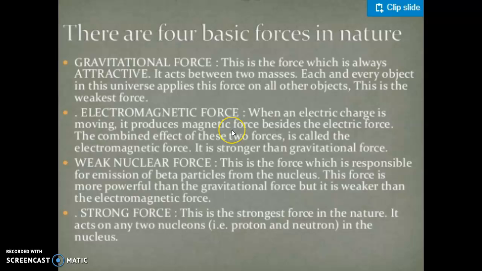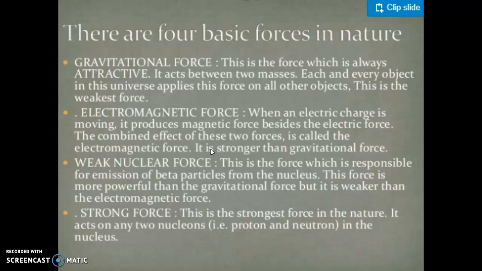Next is electromagnetic force. When an electric charge is moving, it produces a magnetic force besides the electric force. The combined effect of these forces is called electromagnetic force. It is stronger than gravitational force. So gravitational is the weakest. On the second number there is electromagnetic force.